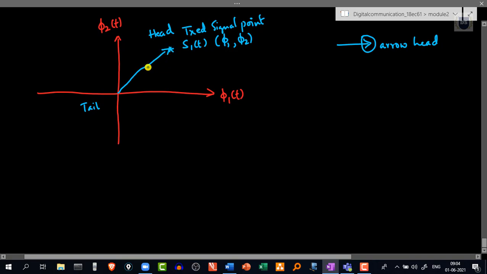So this gives me a vector, and I'll call this the message vector, or I can make use of one more synonym, signal vector.